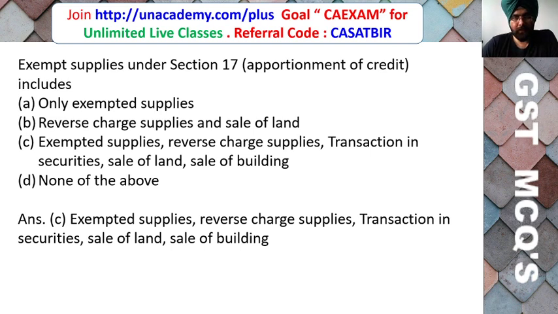All these are exempt supply as per section 17. Although the sale of building or sale of land is neither supply of goods nor supply of service, for the purpose of section 16, for exempt supply, you have to treat it as exempt supply, and proportionate input tax credit has to be reversed, because only for taxable supply you can claim input tax credit under GST.